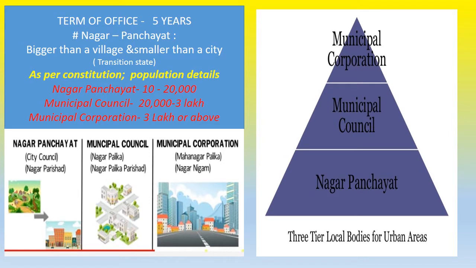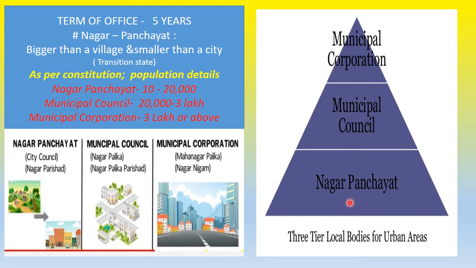Now we are going to look into the details of what we have just started, because that will help us understand the details of the urban setting. First of all, as the Gram Panchayat was a three-tier system, so is the case with the urban setting. The urban area will start with the Nagar Panchayat at the bottom, then the municipal council and the municipal corporation.